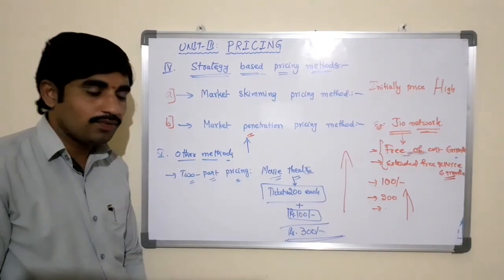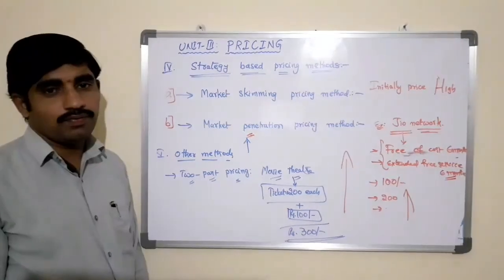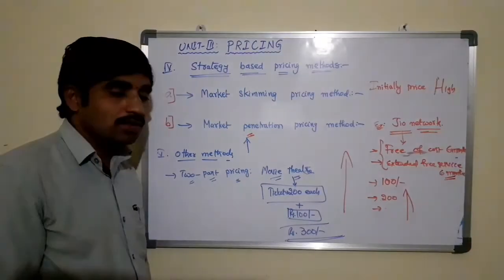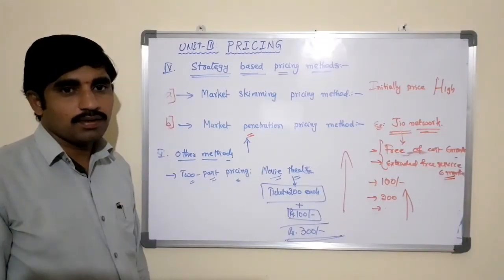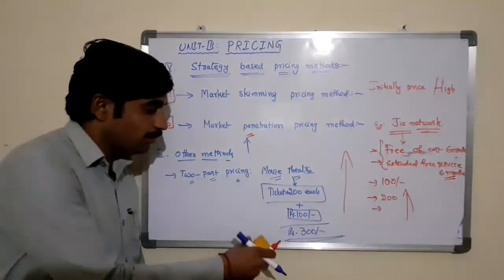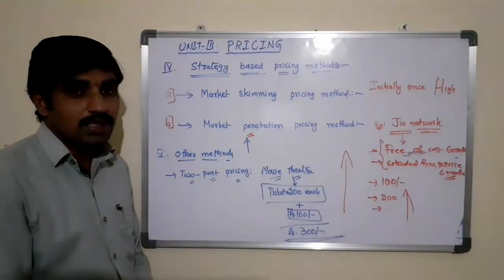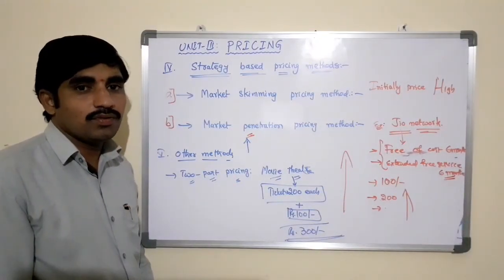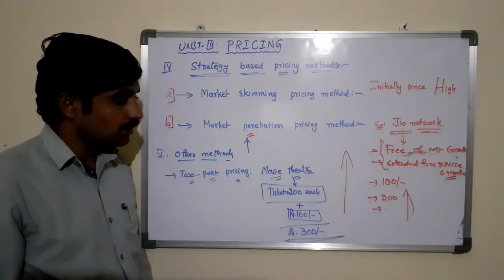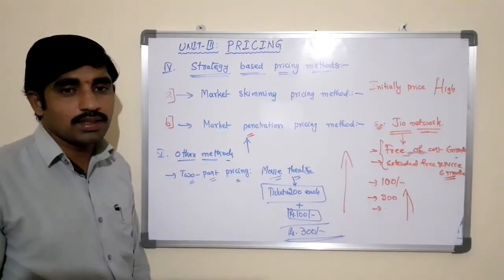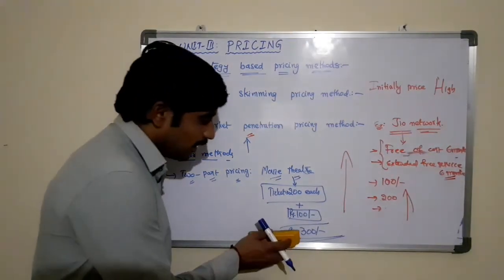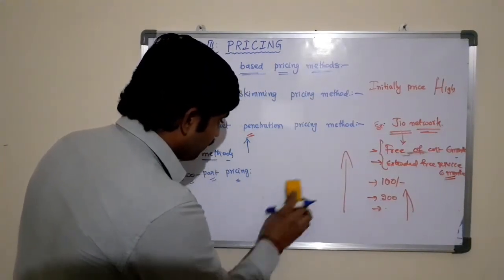Two-part pricing means there are two parts in this pricing. One is a fixed fee, the second one is a variable fee. The variable fee is based on our interest. If you want to use, you need to pay. If not, you need not pay. So this is also one of the strategies of companies to fix the price in order to attract customers and grab the market. Another method is the block pricing method.